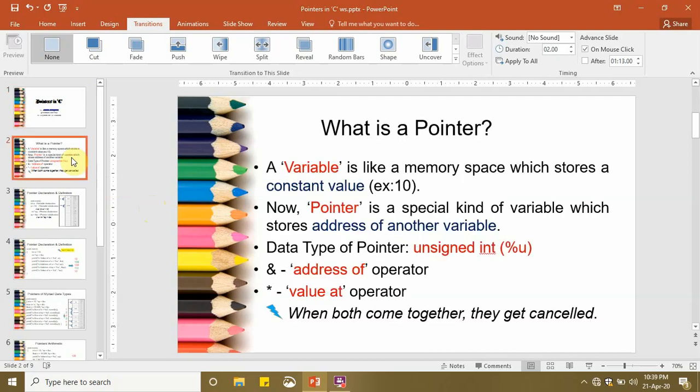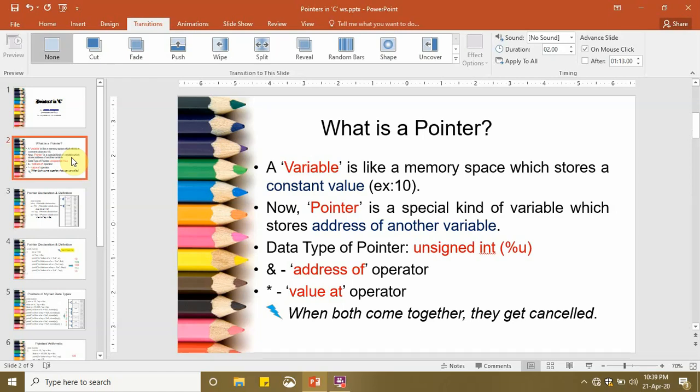As you guys know, a variable is a container, or exactly a memory space, which stores a constant value at a given instant. Because this value can be altered or replaced by any other constant, it is called a variable, that is, whose value can vary. Now, we can also say that a variable is like a house available for rent where different tenants live at different times. Please note that pointers are also a kind of variable.